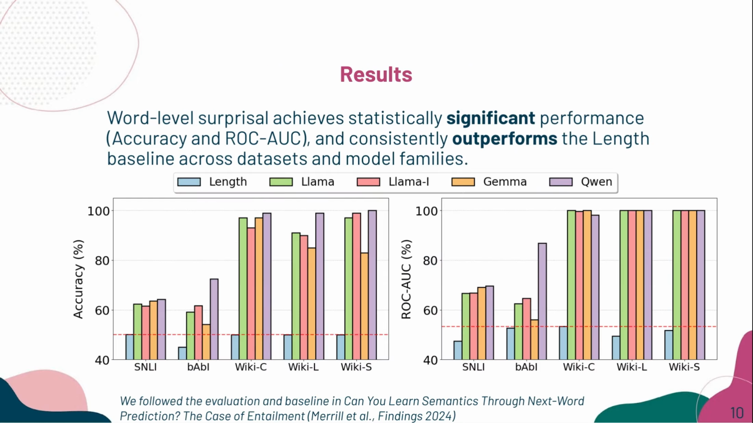This slide shows our main empirical result. Across datasets, word-level surprisal achieved statistically significant performance in both accuracy and ROC-AUC metrics. More importantly, it consistently outperforms the length baseline, as shown by the first bar in blue and the corresponding dashed red line. The improvement held across multiple datasets, including SNLI, bAbI, and WikiVariant, and generalizes across different model families such as Llama, Gemma, and Qwen. Among them, Qwen performs the best of all. In short, these results show a clear positive correlation between surprisal values and contradiction labels.